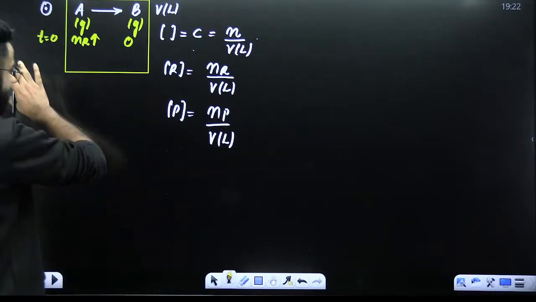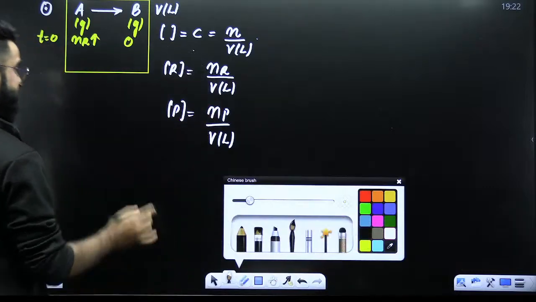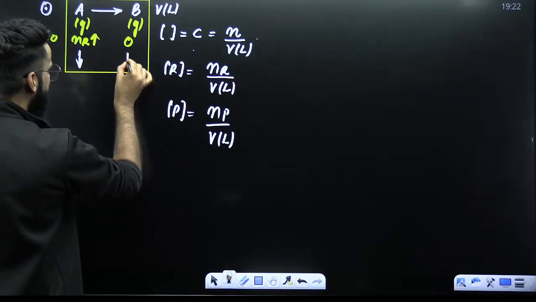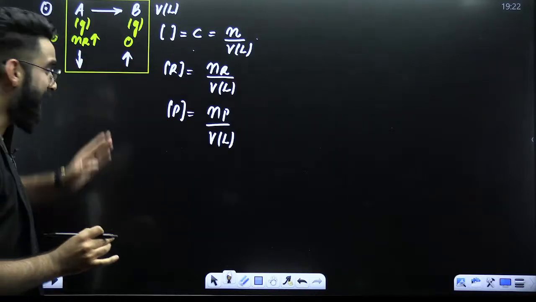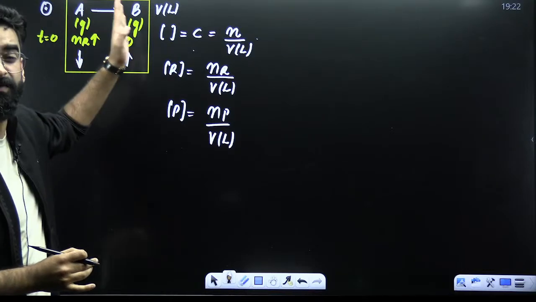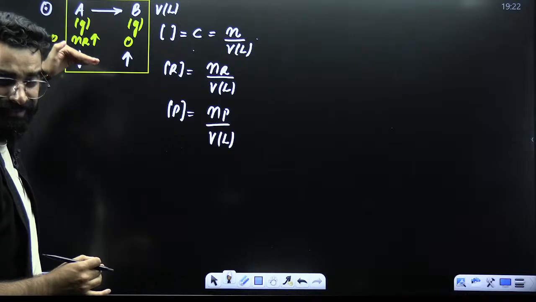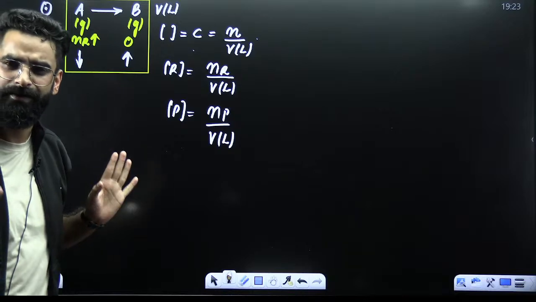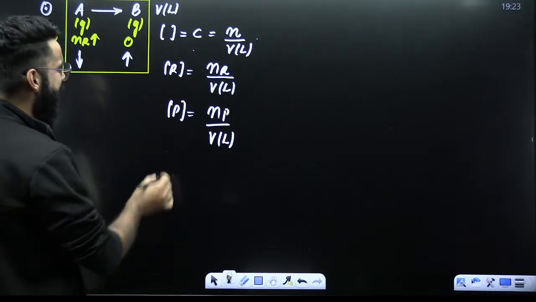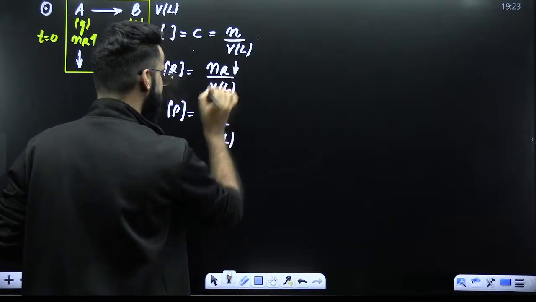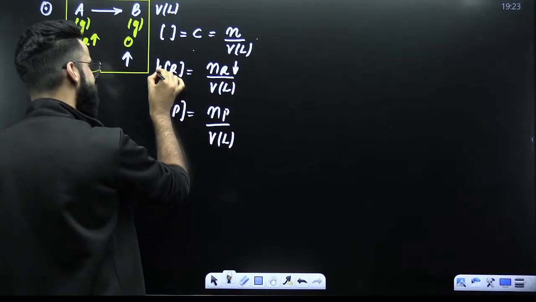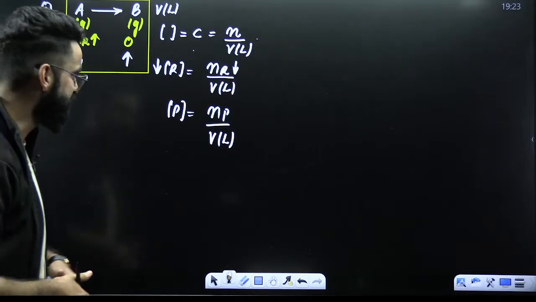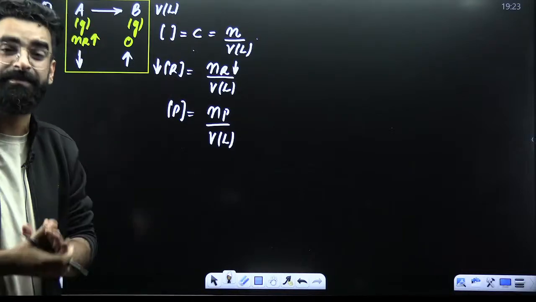Now, my dear students, as the reaction starts, what happens to the moles of reactants? Moles of reactants decrease with time and moles of products increase with time. As A starts getting converted into B, the number of moles of A will keep on decreasing with time, and the number of moles of B will keep on increasing with time. Now, as the number of moles of reactant decrease with time, I can say concentration of reactant decreases with time as well.